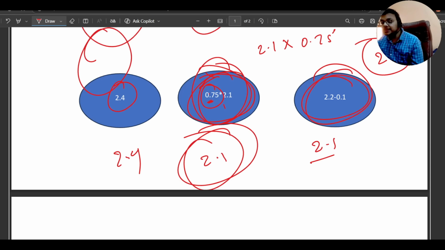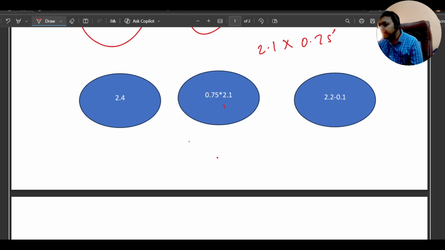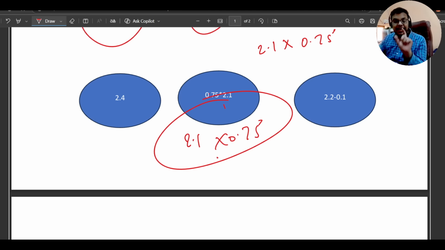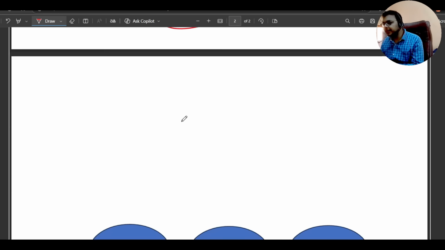Because what some candidates will try to do, they will try to solve this like 2.1 multiplied by 0.75. If you will solve this, it will take more than 14 seconds for sure. You don't need to do that. You just need to use your short tricks to solve these kinds of questions. That's what I am trying to tell you.